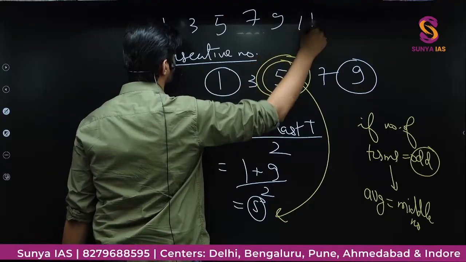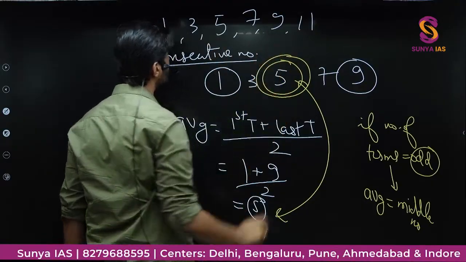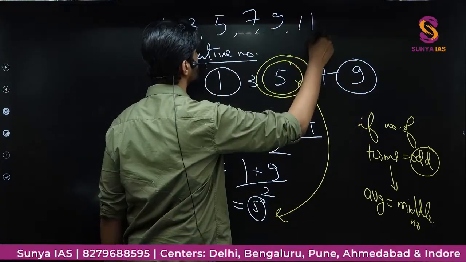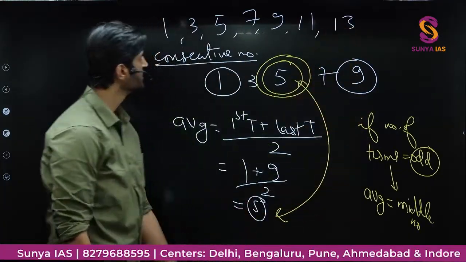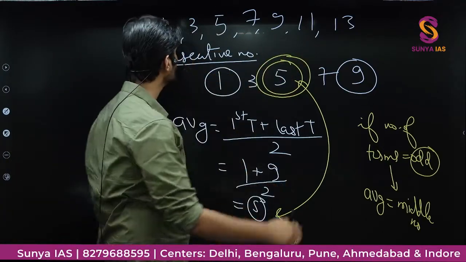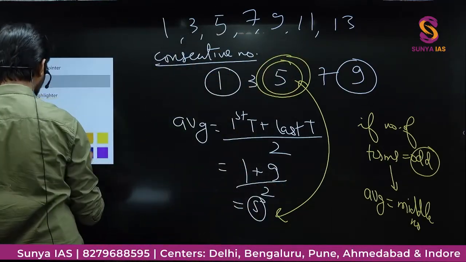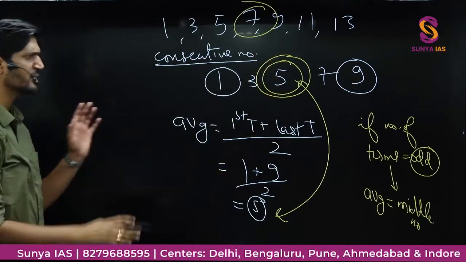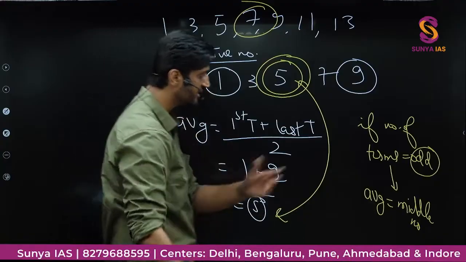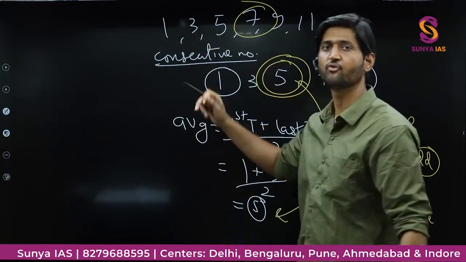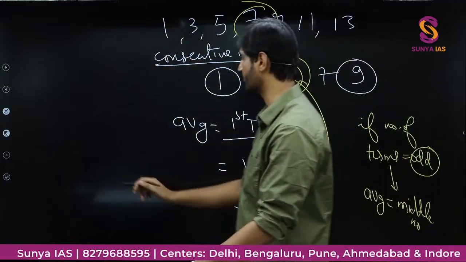If I had an even number of terms, suppose I had 1, 3, 5, 7, 9 and 11, now there are 6 terms in total, then this formula cannot apply. But suppose I add 13 also. Then I will have 1, 2, 3, 4, 5, 6, 7 terms. It is an odd number, and here the average would be nothing but the middle number, that is 7. That is the basic idea. We have covered it exhaustively in our courses; here I am just giving you a glimpse of what we are going to do to solve that particular question.